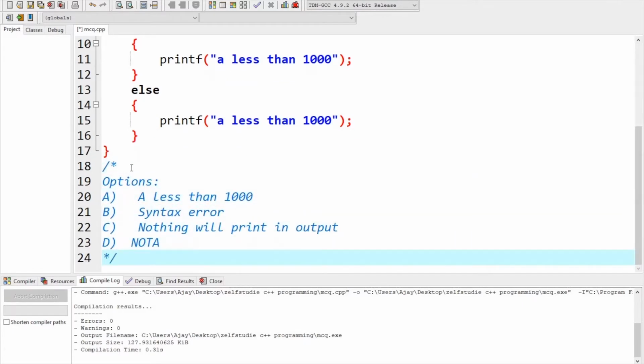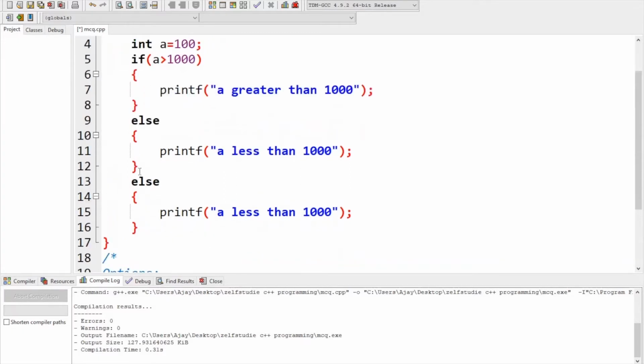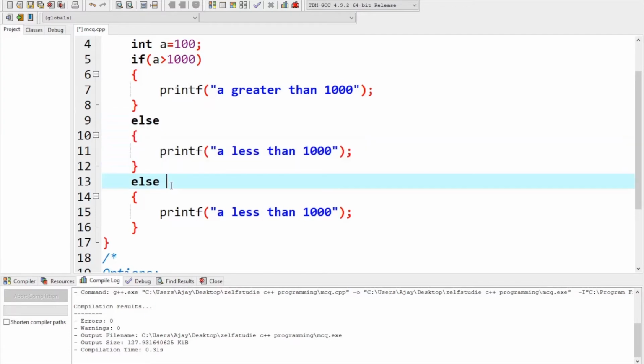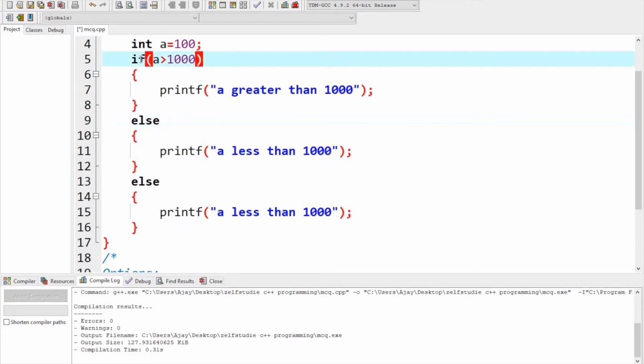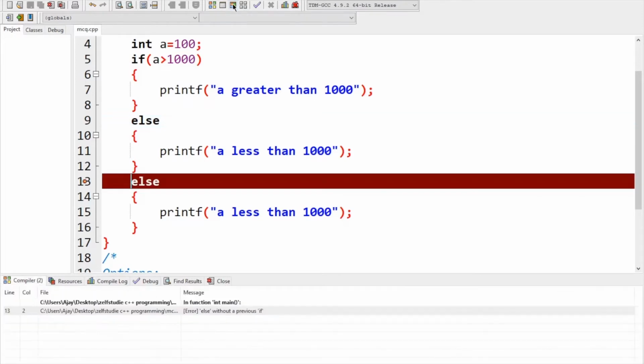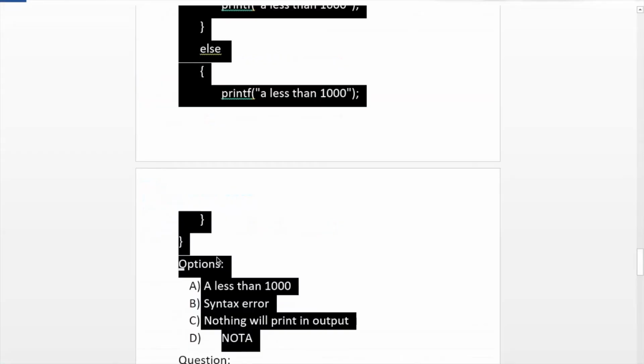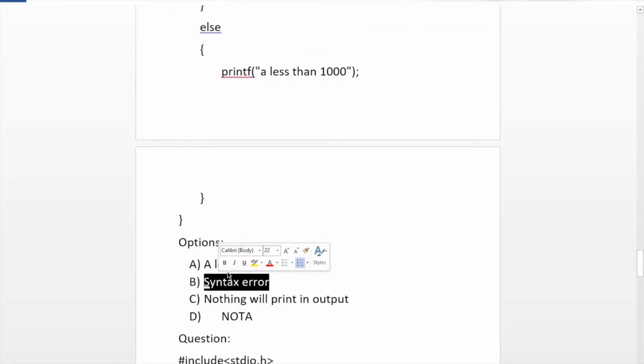So I'm going to comment all of these. We have two else statements and a single if. What I told you when I explained if and else is that there can be multiple if statements, but there is only one else statement. There will not be any multiple else statements. There will be only one else for one if, but there can be an if without an else. An else cannot be without an if. See, there will be a syntax error. So the correct option is option B, syntax error.